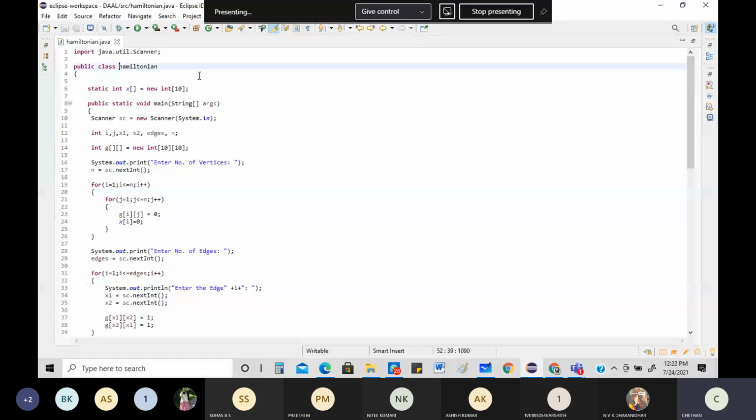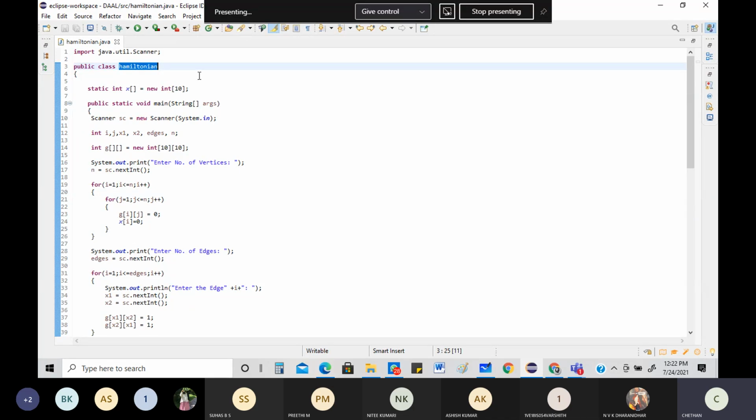And then what are the inputs? What are the outputs? That is the most important thing. The first input will be the number of vertices. Then, based on that number of vertices, you are going to give values to your adjacency matrix. But in which way? You're not going to give it directly like you used to for Prim's, Kruskal's and all. No. First, the program is going to take everything as 0. Then based on the edges you give, it will be changing.